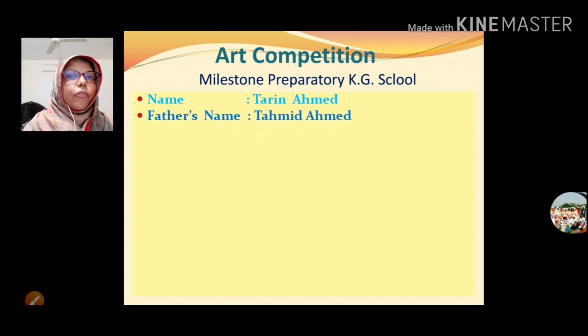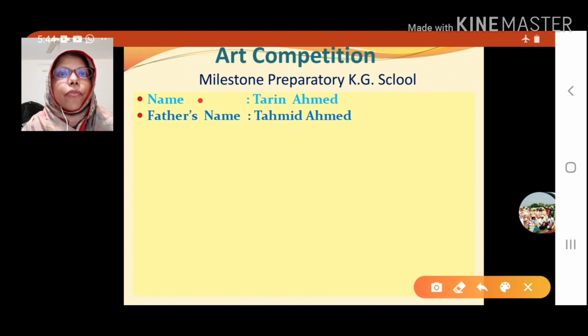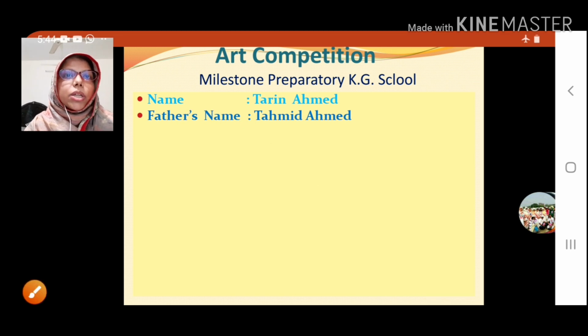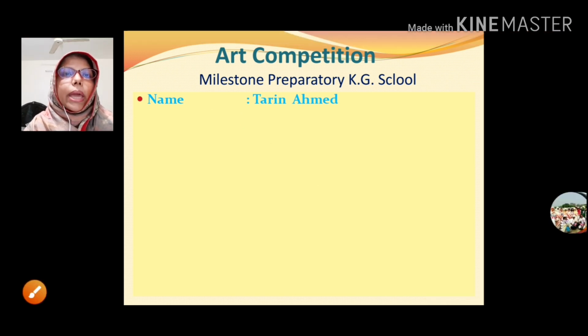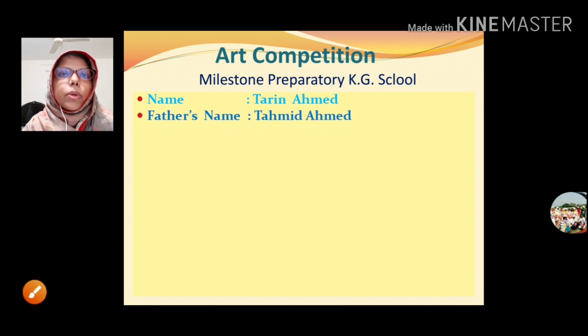Okay. Then father's name. Look here, I will show you when you write in your copy. Here is a common mistake you make, like here, father's name. When you write the father's name, you must mention this S. Look here, that is the father's name. So what will we do here?